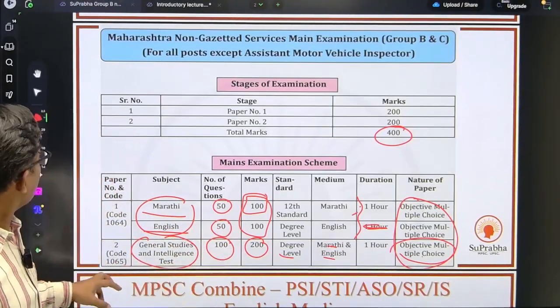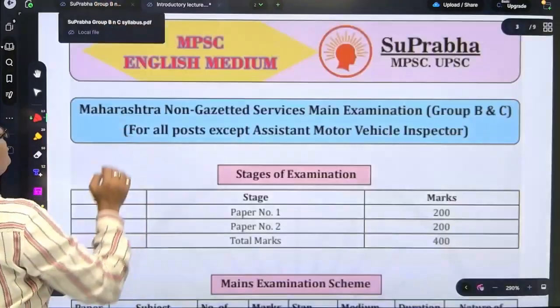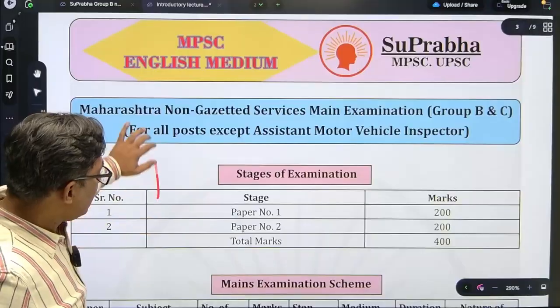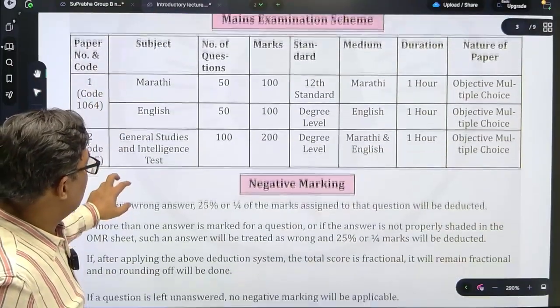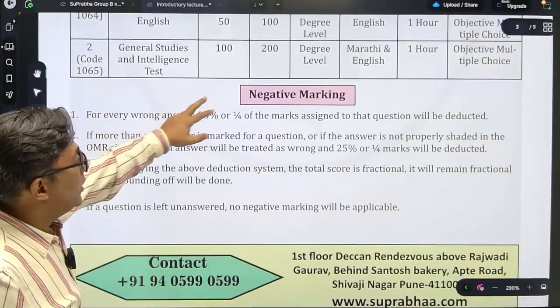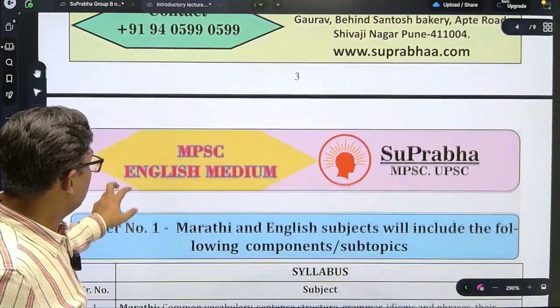Now, if you look at the syllabus of mains, you have these 2 papers. In mains also you have negative marking, since it's an MCQ. Let's look at the syllabus.